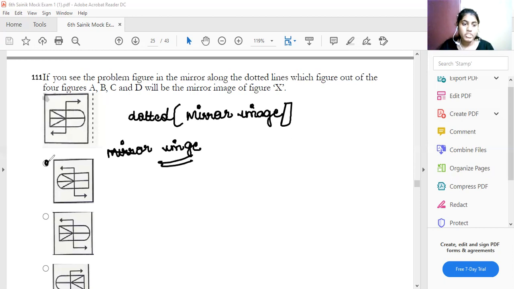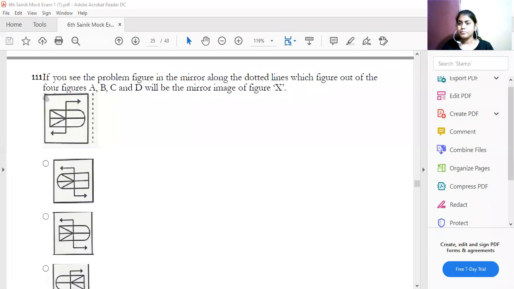Yes, it is option A here. See, it has become opposite to that, the lines also. If you raise your hand in front of a mirror, it will show us the left. That is called the image. In a mirror image, the concept is like that only: the right will become the left, and the left will become the right. Therefore, option A is your answer. And this question is from the mirror image chapter.